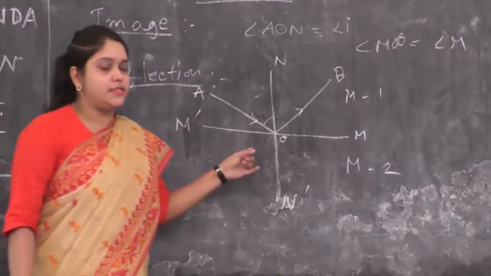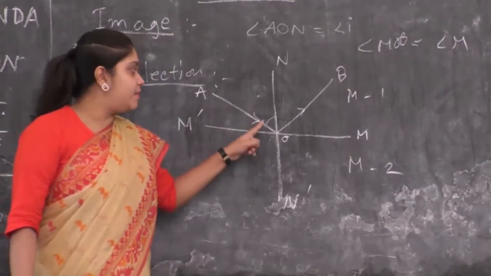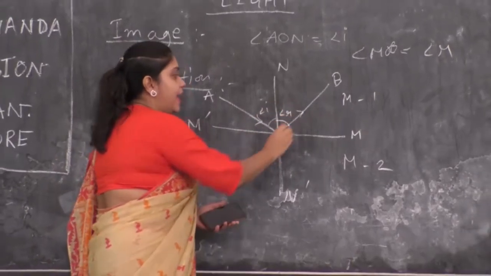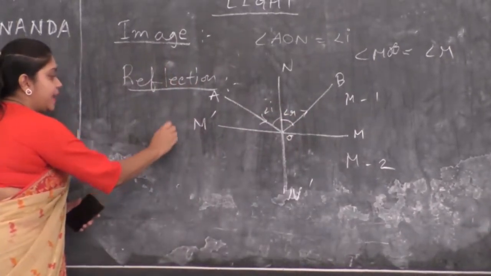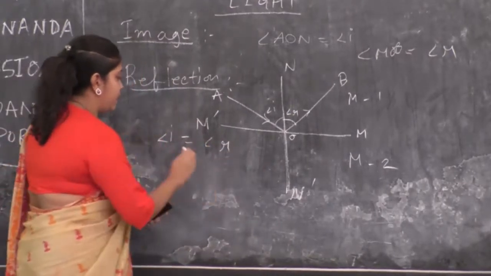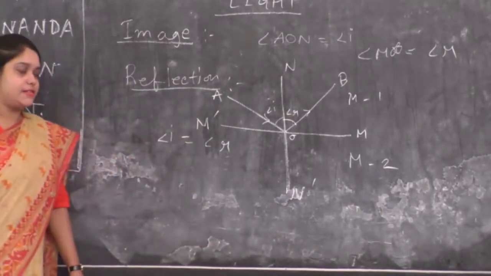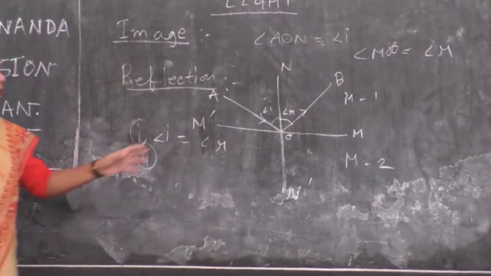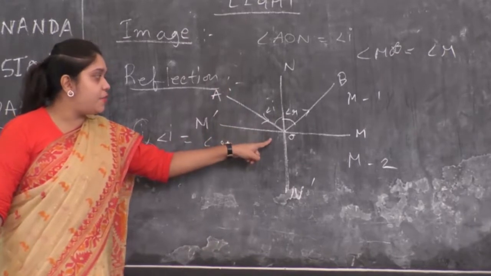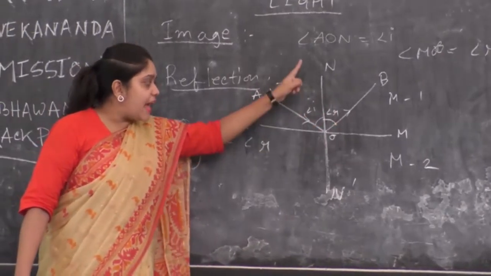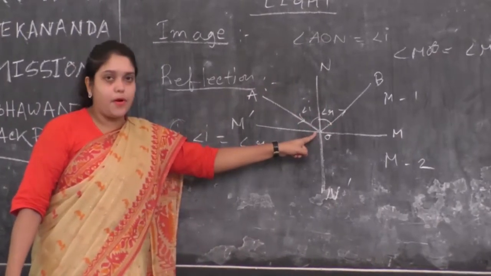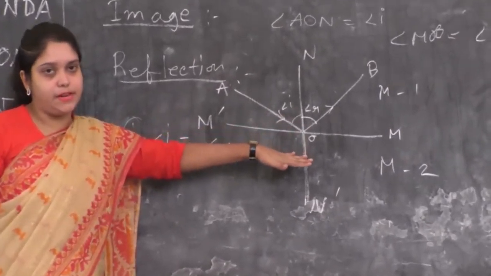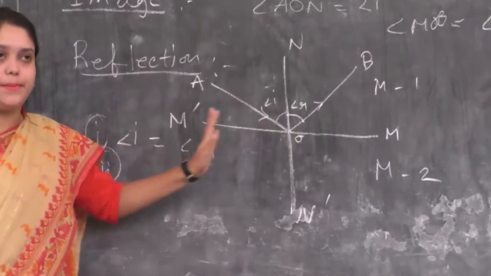The laws of reflection are, number one, the angle of incidence is always equal to the angle of reflection, that is, angle i is equal to angle r. That is the first law, and the second law is, the incident ray, the reflected ray, and the normal drawn at the point of incidence on the surface of separation of the two media all lie in the same plane.